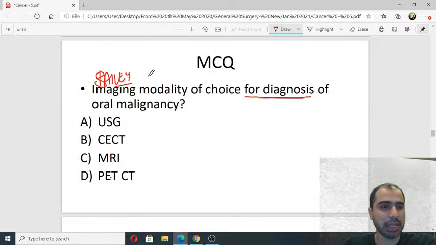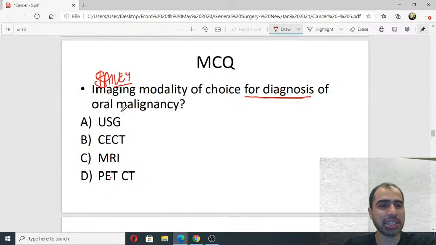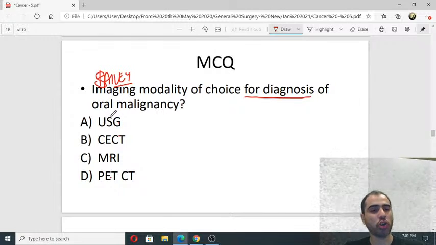बड़ा बेसिक सा सवाल है, इसमें flaw in this answer and you are gone. Yes, USG, CT, MR, PET CT. Be bold, be brave, you can say something. Even if you're not very confident, it's okay, nobody is going to judge you. Those who are not answering but imagining that they know the answer, they will not be able to answer in the exam. That false satisfaction should not go with us.